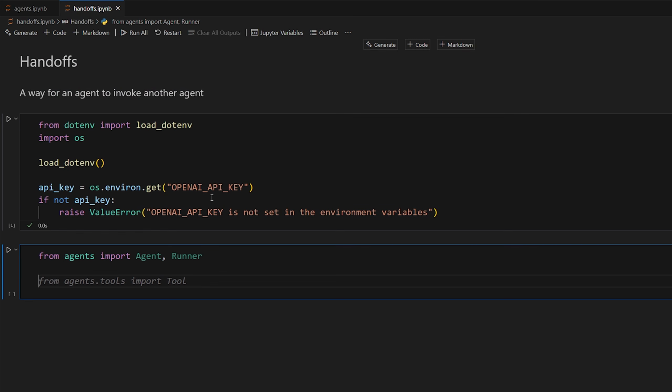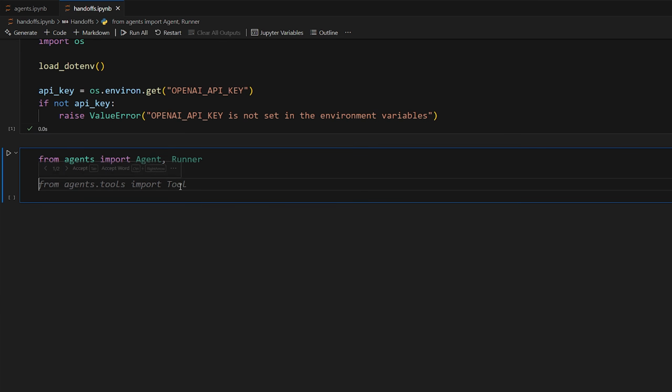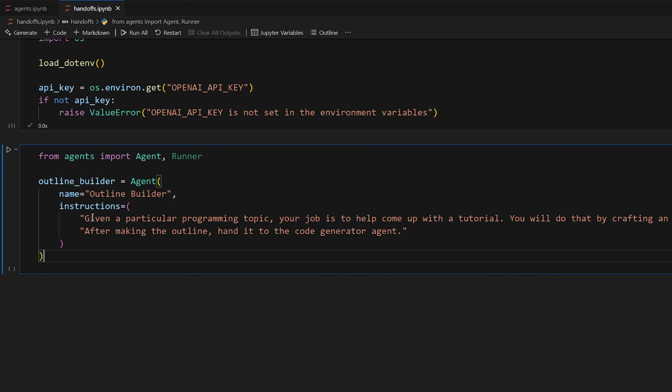We're going to make an agent system capable of first generating an outline. So we'll have an outline agent, and the outline will then be passed to a tutorial generation agent that will actually build a tutorial based on that outline and mark it down so it looks really nice. So it'll be a combination of text explanations and code snippets to explain the concepts in code. So here's our outline builder agent.